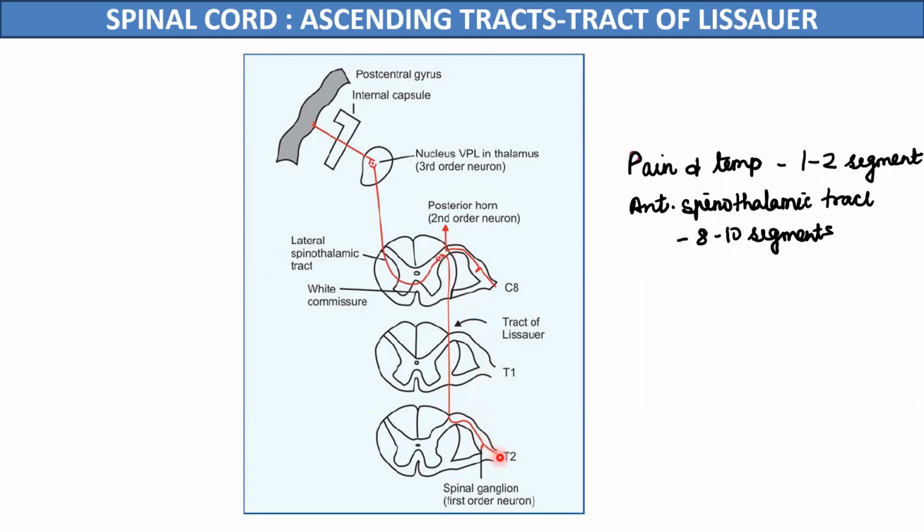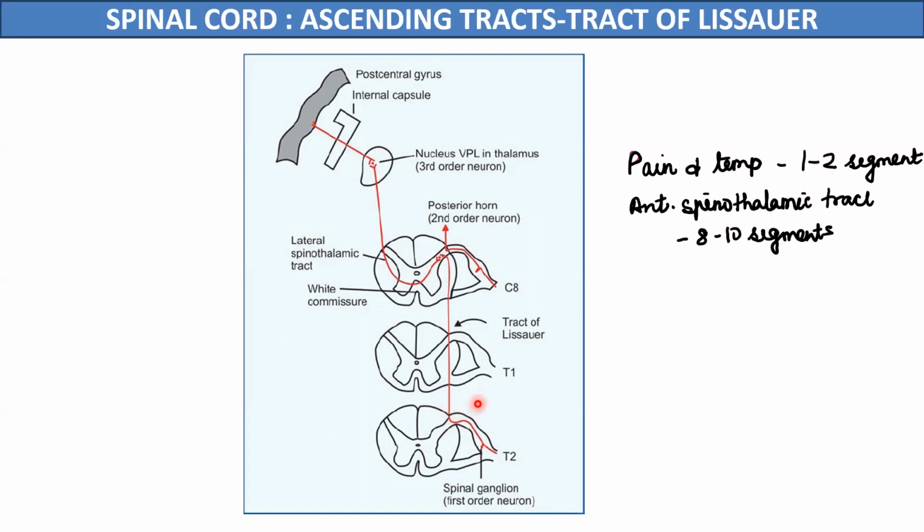So in this diagram, we can see the pseudo-unipolar neurons of a T2 level segment, and the central processes of these neurons have not relayed in the spinal cord here, but have ascended up to the C8 segment of the spinal cord, and then they are relaying in the dorsal horn of the spinal cord. And then from here the axons of the second order neurons will start. And these ascending fibers of the central processes will form the dorsolateral tract of Lissauer, and this tract will be located at the tip of the dorsal horn of the spinal cord.